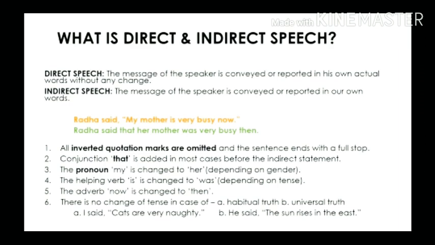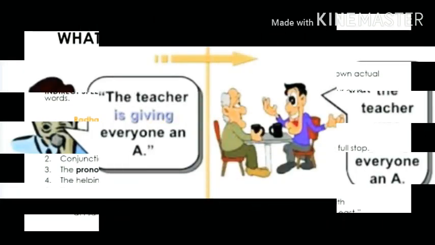The change of pronoun is very important and must be done keeping the gender and number of the noun in mind. So, a plural noun like boys will change to a plural pronoun like they, while a singular pronoun like I will change to a singular pronoun like his or her, depending on the gender.